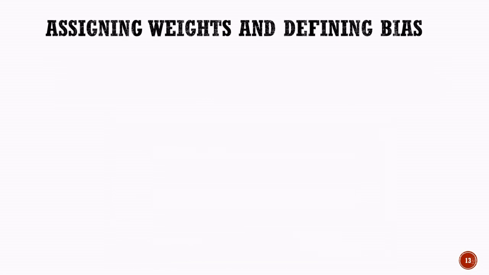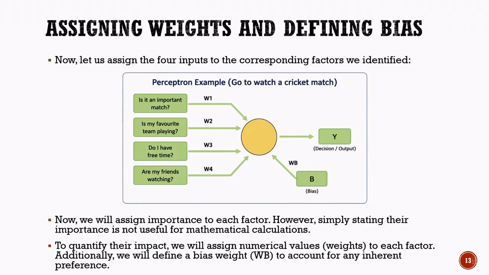Assigning weights and defining bias: mapping inputs to factors. Now that we understand the concepts of inputs, weights, and bias, let us assign our four inputs to the factors we identified in the cricket match example. In this model, X1 represents the question, is it an important match? X2 represents, is my favorite team playing? X3 represents, do I have free time? And X4 represents, are my friends watching? Each of these inputs contributes information that will help the artificial intelligence system decide whether to watch the cricket match.